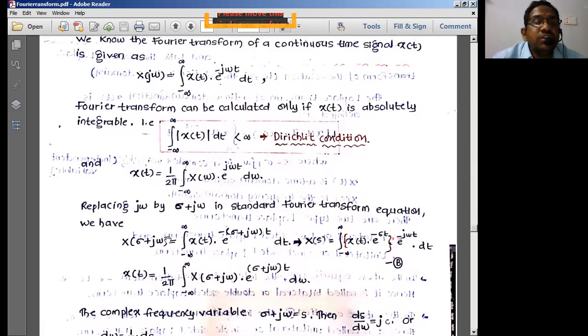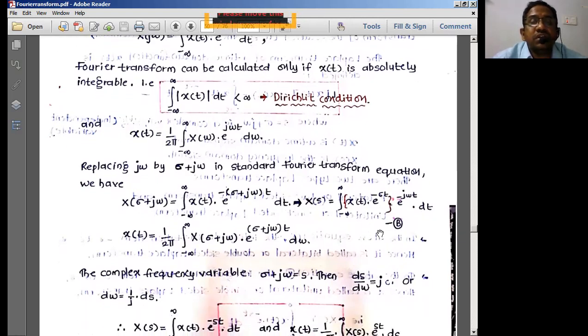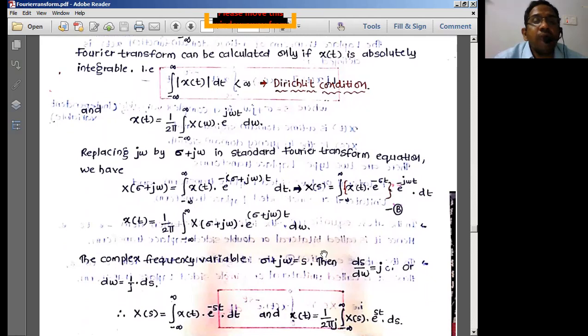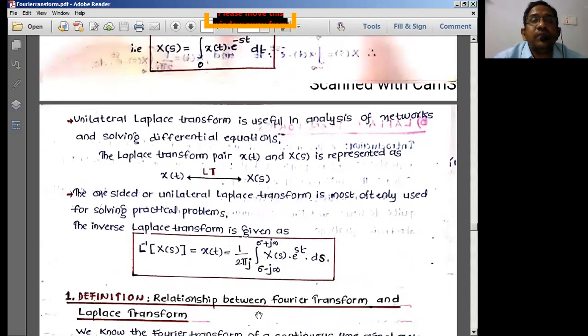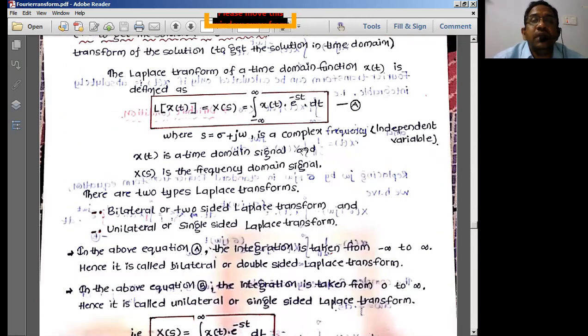Now sigma plus j omega is known as the S domain, so I can write this as X of S, equal to integral of x of t, and I can separate the exponential part as e power minus sigma t into e power minus j omega t dt. So this is, let's say, equation B. I have an equation A above, and next I have equation B here.